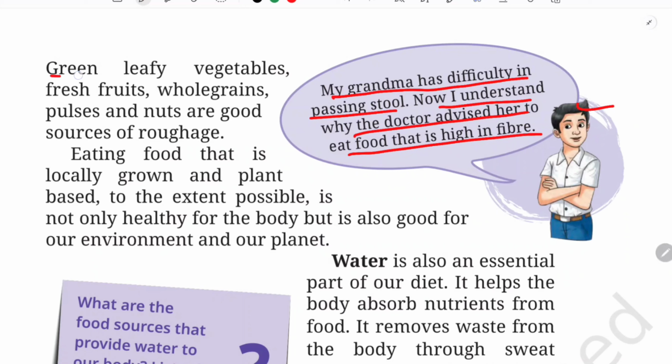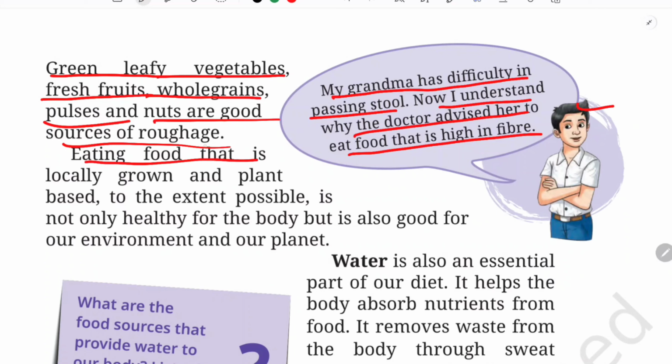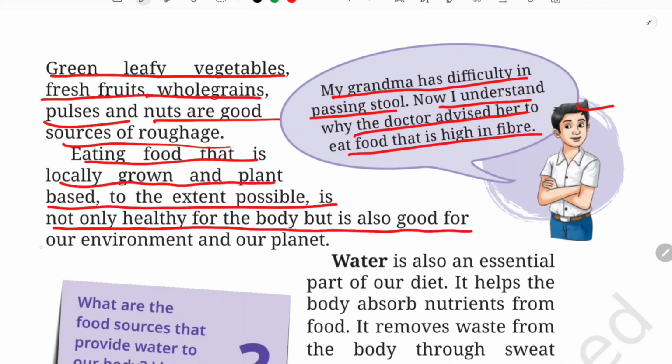So we can get these sources from green leafy vegetables, okay, and fresh fruits. Whole grains, pulses and nuts are also sources of fiber. And eating food that is locally grown and plant-based, to the extent that is possible, is not only healthy for our body, but is also good for our environment and our planet. So here, what does it mean? It means that eating food which is locally grown, which is grown in our kitchen garden only, okay, and plant-based especially, is very much healthy for our body.